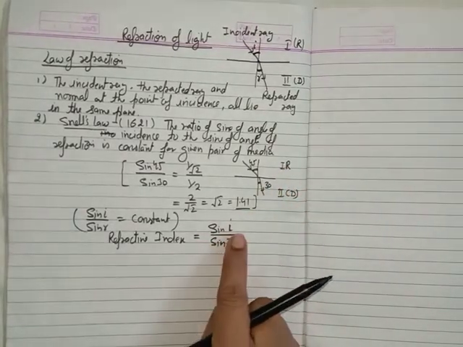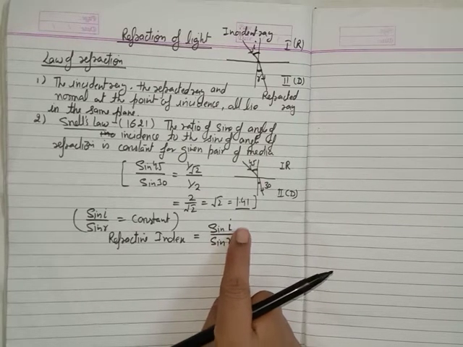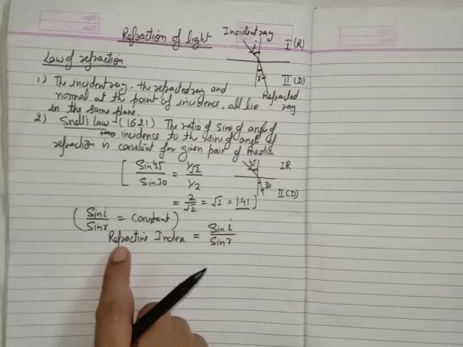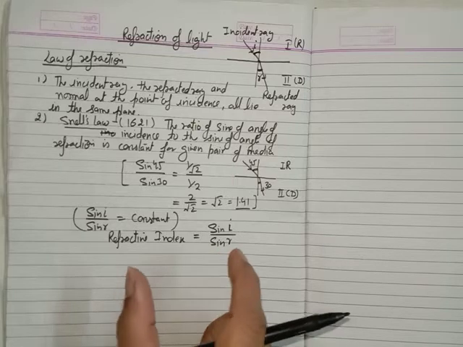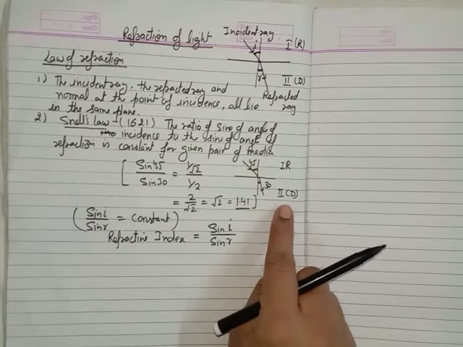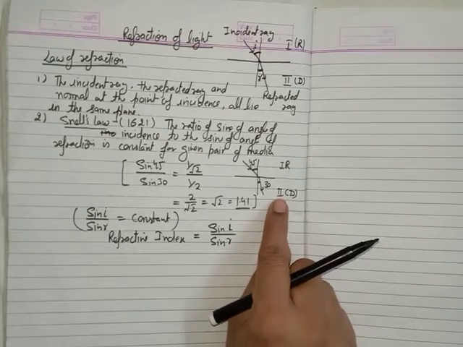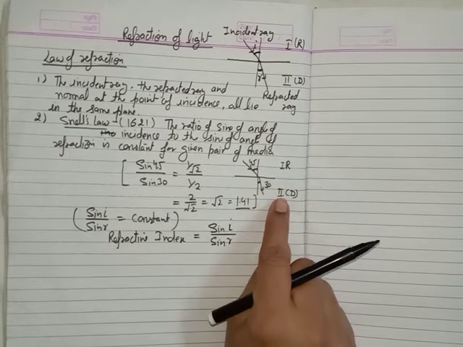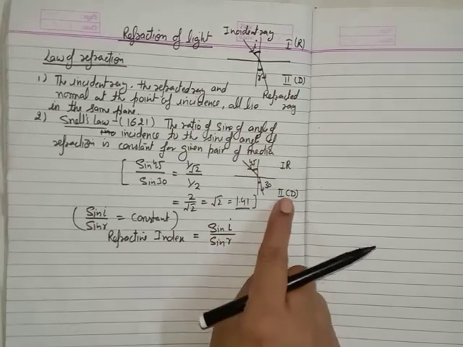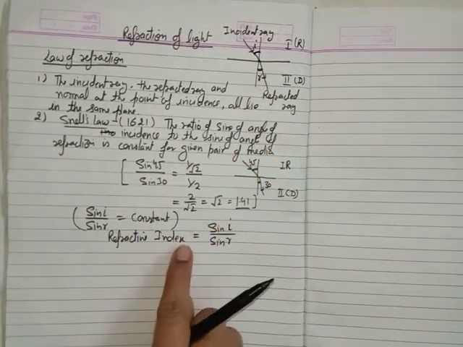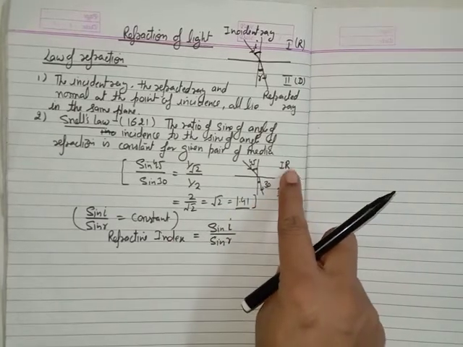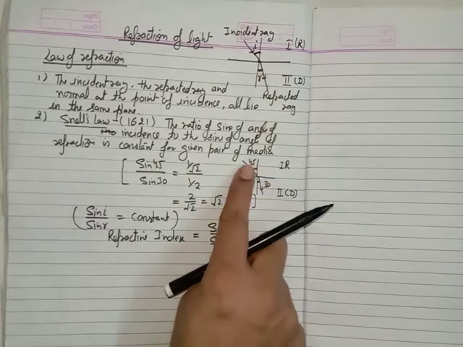The angle which you are representing in the numerator is not actually the refractive index of that medium. I just want to say that if you have to find the refractive index of medium 2, then you have to put the sine of this angle in the denominator. So the refractive index of medium 2 is equal to sine I upon sine R. Or suppose you have to find the refractive index of medium 1, then you have to write sine R upon sine I.